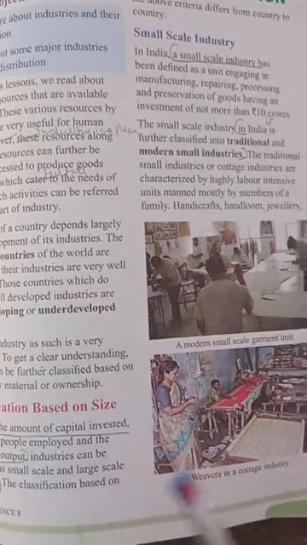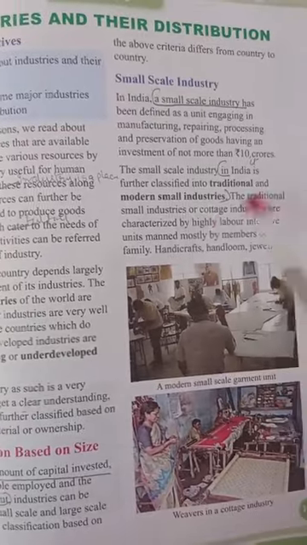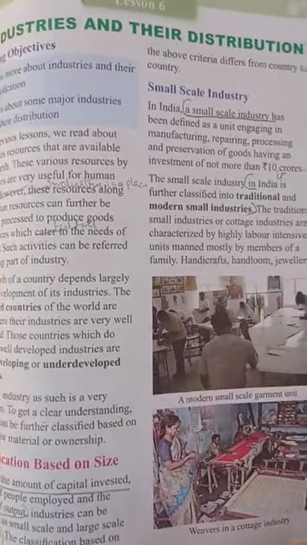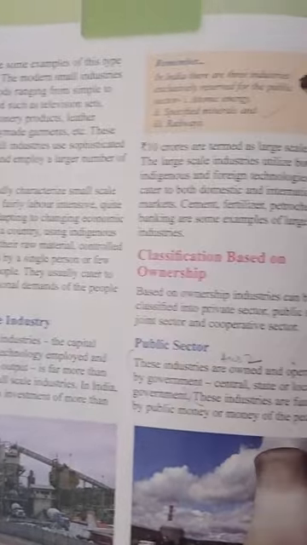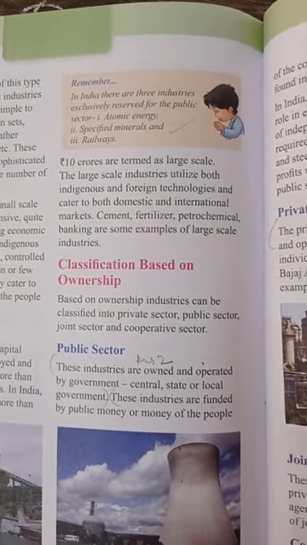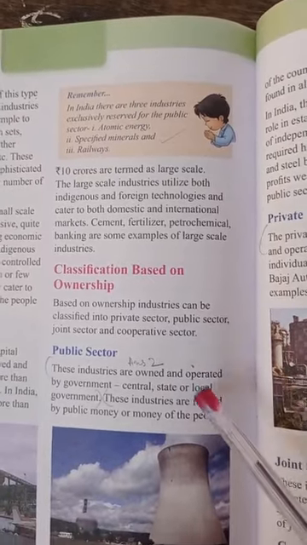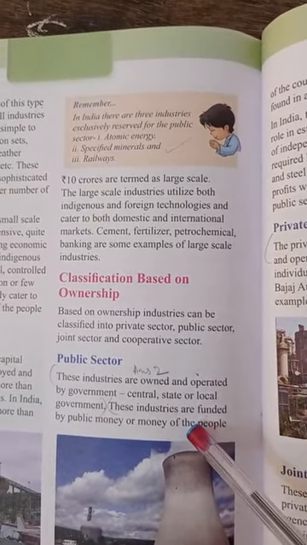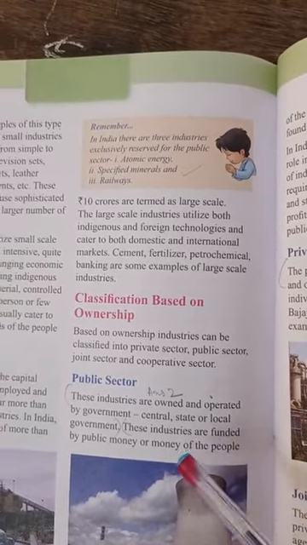Now we have seen the classification on the basis of size, that is small scale industries and the large scale industries. Now next, we have studied in the last class, that is classification based on the ownership. That is, if we are talking about the public sector, then this sector is owned by the government.